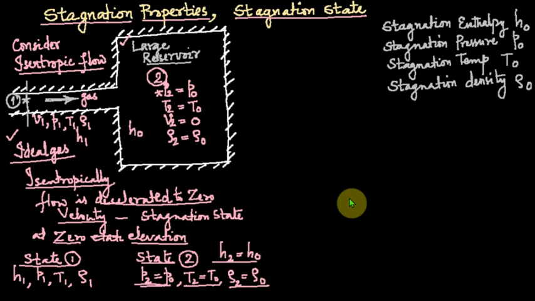So how are you going to connect them, and which one will be more? Obviously the velocity is reduced to 0, so you consider the steady flow energy equation, which you have studied in thermodynamics. The one-dimensional form of the steady flow energy equation you can consider. When you consider the steady flow energy equation, it is of the form Q minus Ws.